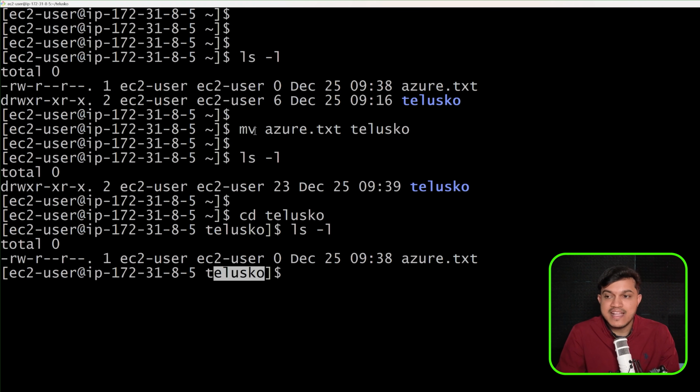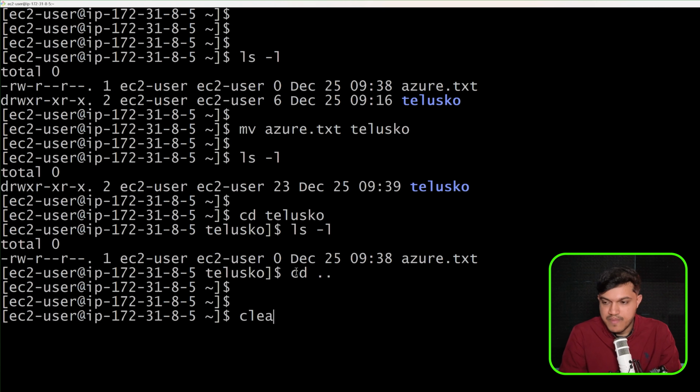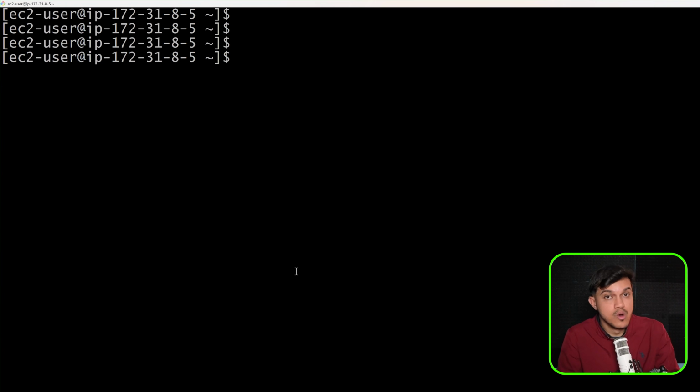Okay, so the mv command can be used also to change the name of a file and to move the file from the current directory to a different directory, like the way we have seen here. Now I want to move out of this directory. Okay, I have moved here. Let me clear my screen. I hope you could observe this, right?